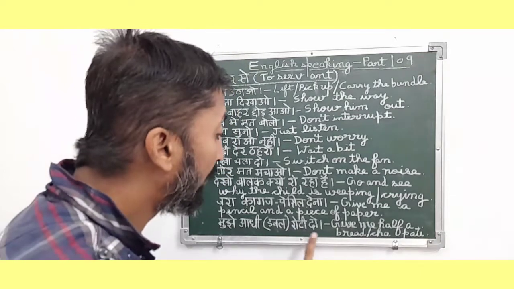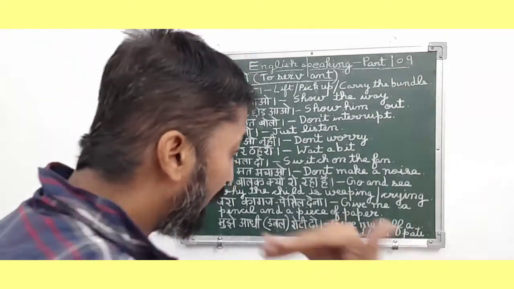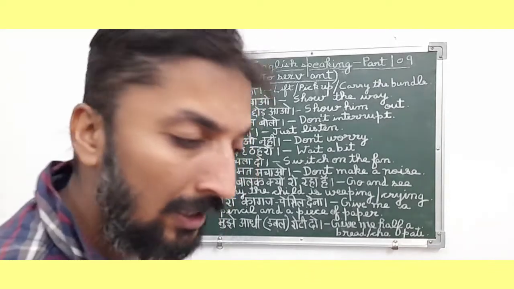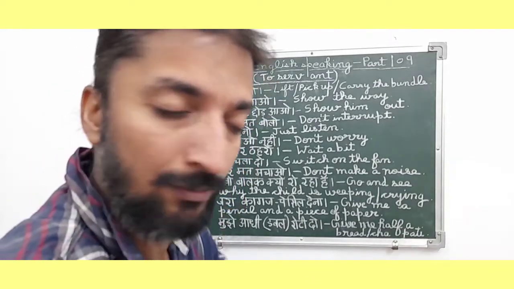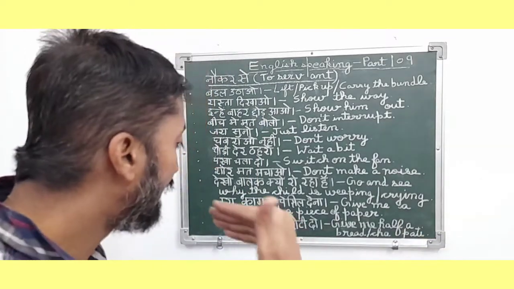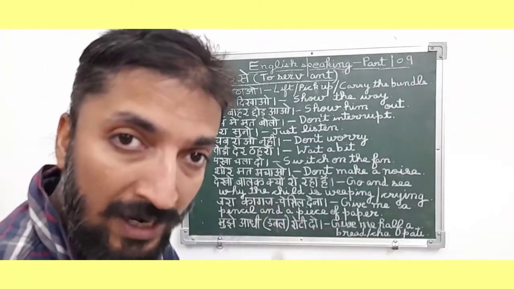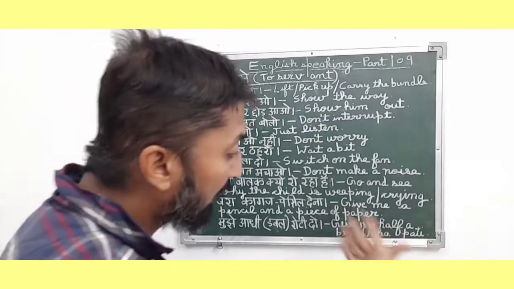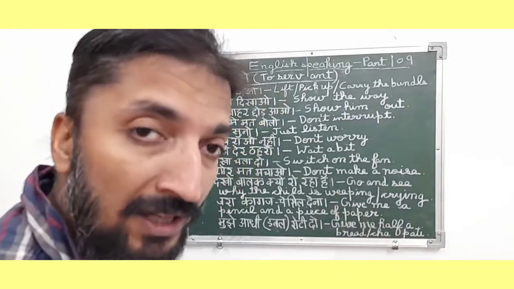"मुझे आधी डबल रोटी दो." So in English it means give me half a bread or chapati. Friends, this is also an order and command type sentence because the person is hungry and he is basically ordering his servant, "भाई मुझे आधी डबल रोटी दो," means bread दो. So in English it means give me half a bread or chapati.